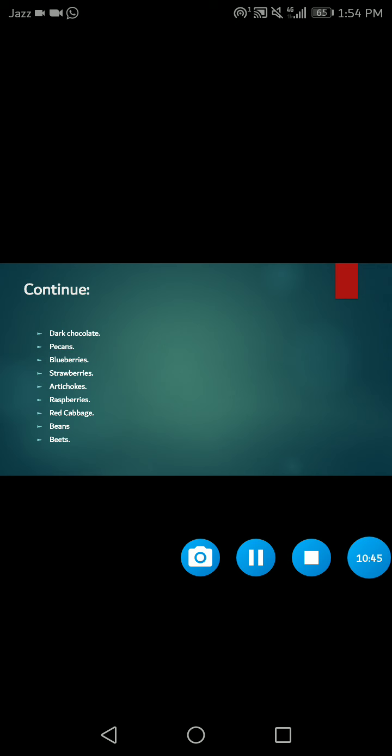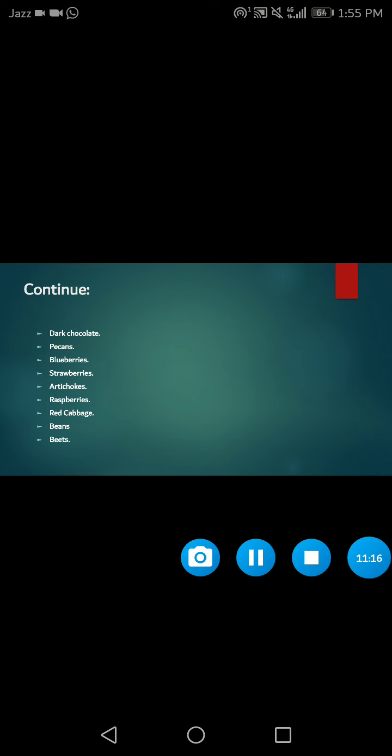Dark chocolate, pecans, blueberries, strawberries, artichokes, raspberries, red cabbage, beans and beets. Dark chocolate is delicious, nutritious and one of the best sources of antioxidants. Generally speaking, the higher the cocoa content, the more antioxidants the chocolate contains. Then there are pecans. Pecans are popular nuts rich in minerals, healthy fats and antioxidants. They may also help raise blood antioxidant levels and lower cholesterol.